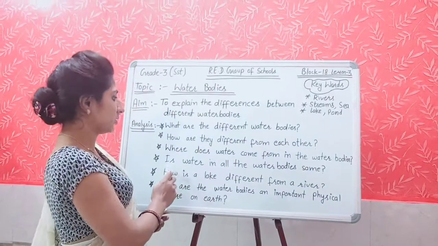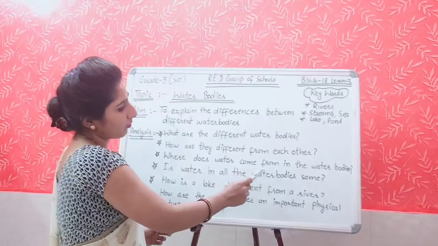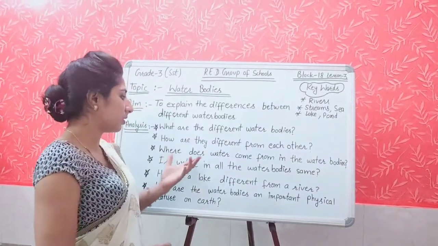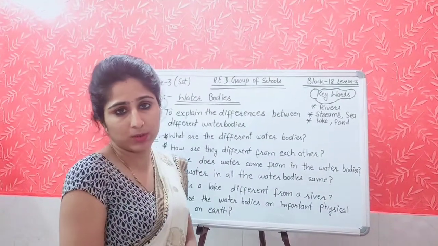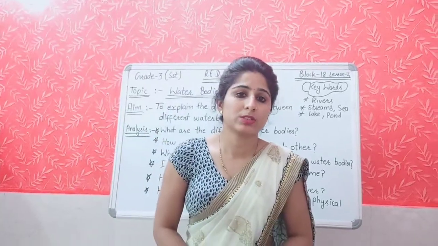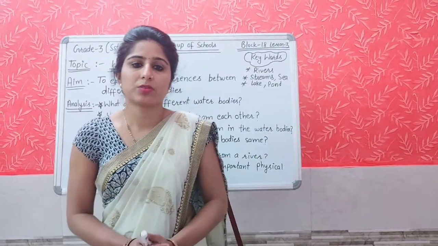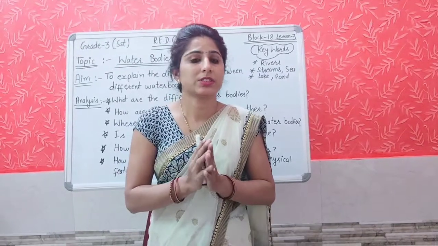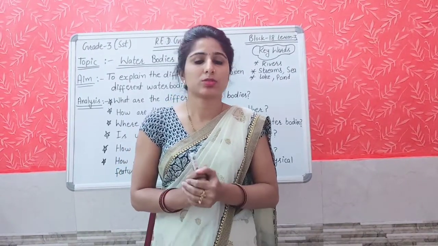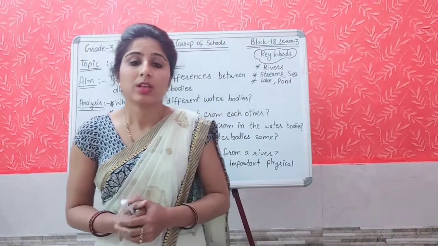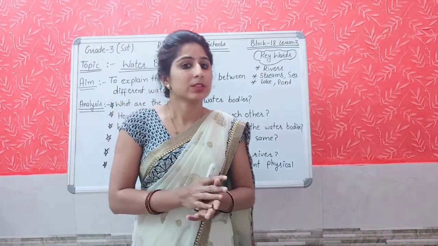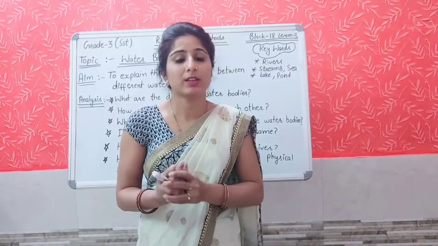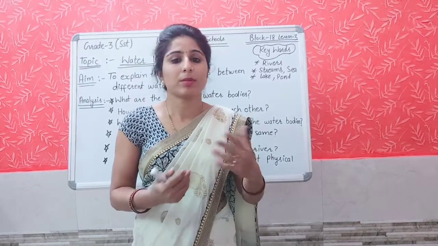And the next question is, where does water come from in the water bodies? Think about it, students. Water in the water bodies comes mostly from rainfall, and rivers receive water from the melting of the snow in the mountains or rainfall. So कहाँ से आता है पानी? Mostly ज़्यादातर हमें rainfall से मिलता है. And the rivers get this water from the melting of the snow.